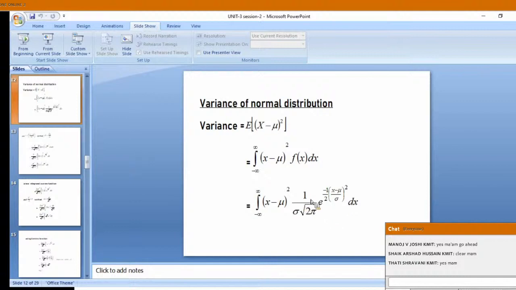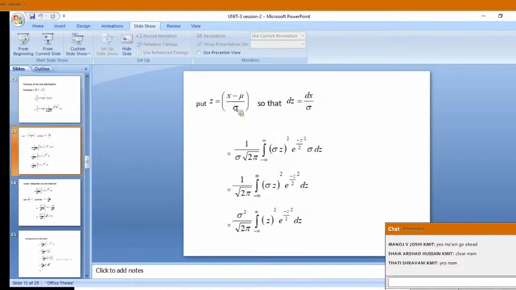So this is the probability density function 1 by sigma into root of 2 pi e power minus x minus mu whole square by 2 sigma square dx. As we have done it in the case of expectation of x, we will give the substitution, new variable we will be giving. Now you are familiar with that. You can see that z is equal to x minus mu by sigma, dz is dx by sigma.